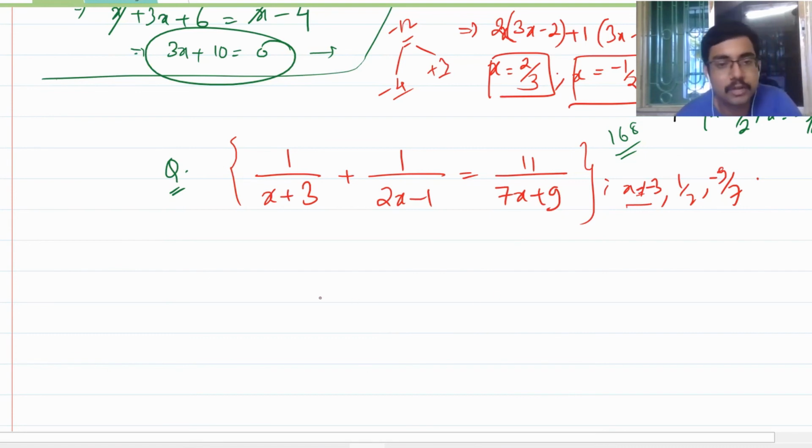Okay. So can you solve this? Cross multiply, take LCM, and you will just solve it. Is this clear?